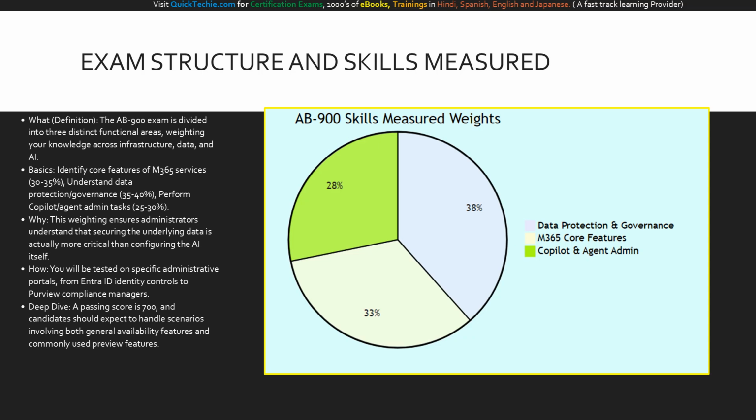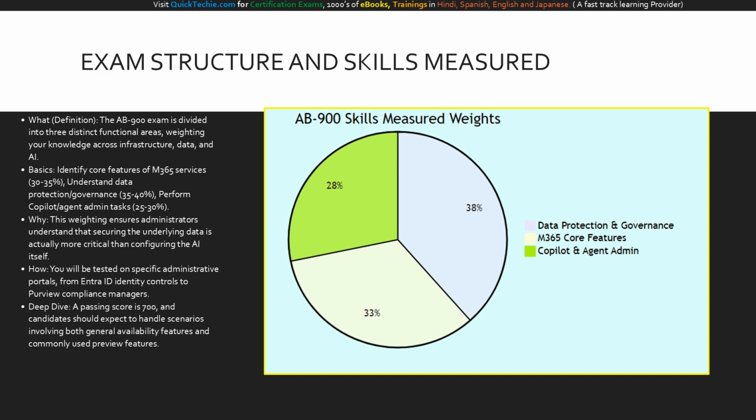Now, let's break down how you will actually be evaluated. The AB 900 exam is meticulously structured to test a holistic skill set. Notice the weighting: identifying core features of Microsoft 365 services makes up 30 to 35% of the exam. But the largest section, at 35 to 40%, is data protection and governance for Microsoft 365 and Copilot. Finally, performing the actual administrative tasks for Copilot and agents rounds out the exam at 25 to 30%. This distribution sends a very clear message from Microsoft: AI administration is fundamentally about data security. If your data is a mess, your AI will be a mess.